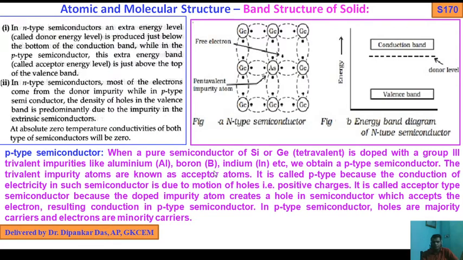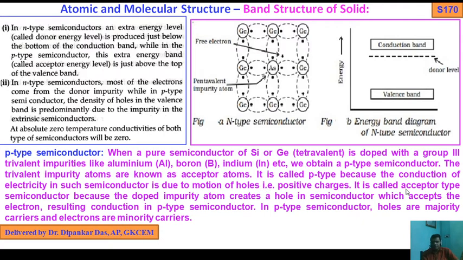So when a pure semiconductor of silicon or germanium is doped with group 13 trivalent impurities like aluminium, boron, indium, we obtain a p-type semiconductor. The trivalent impurity atoms are known as acceptor atoms. It is called p-type because conduction of electricity is due to motion of holes, that is positive charge.